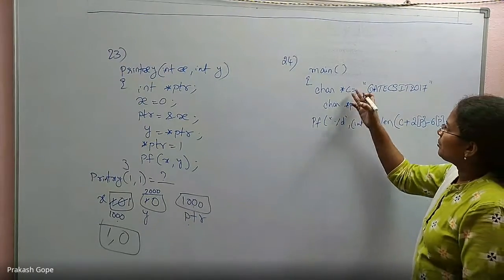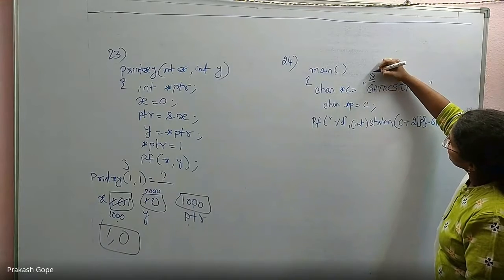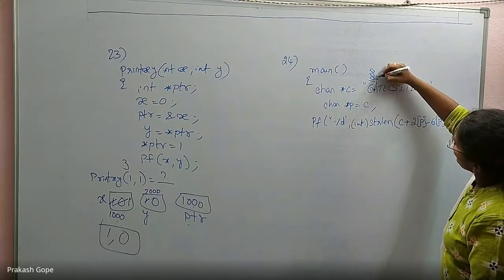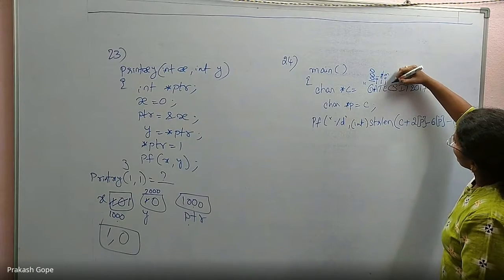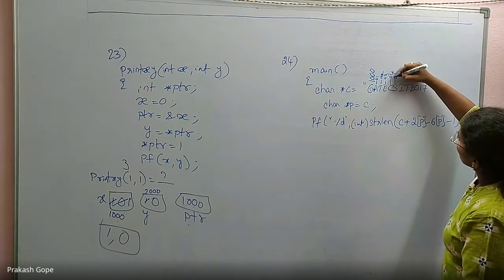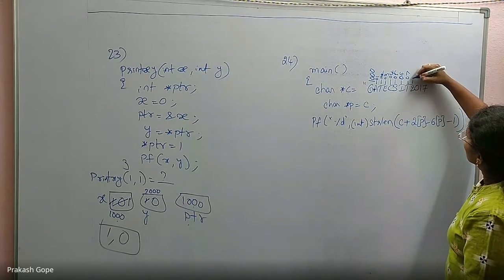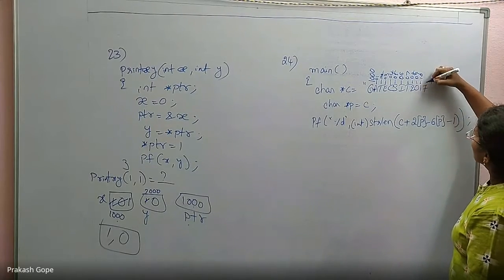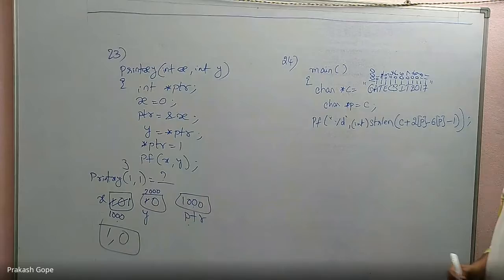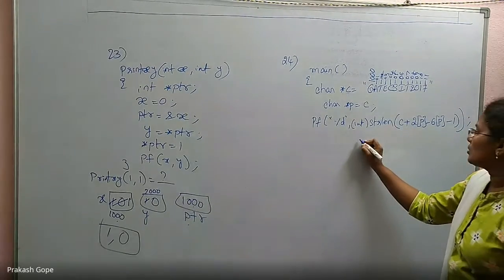C and P both are the same. C means the first element's address. For example, this is 1000. So this becomes 1001. This is 1002. This is 1003, 4, 5, 6, 7, 1008, 1009, 10, 11. The null character is there after that. Okay, so I pass C, which means 1000.